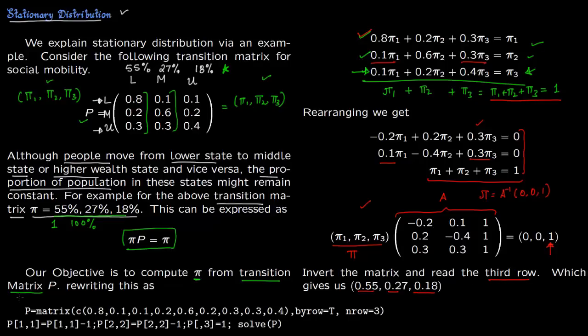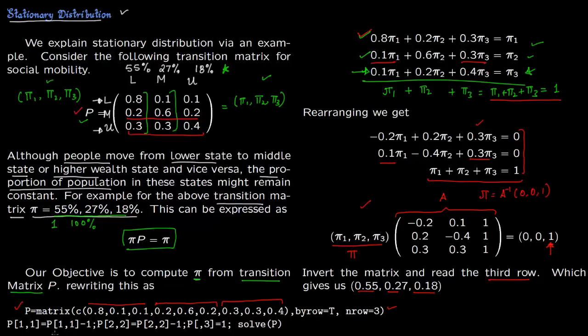So in R, you first write down the matrix. So you write down this matrix P. So 0.8, 0.1, 0.1, then 0.2, 0.6, 0.2, and then finally 0.3, 0.3, 0.4. Write down as such. Your byrow is TRUE, number of rows is 3.